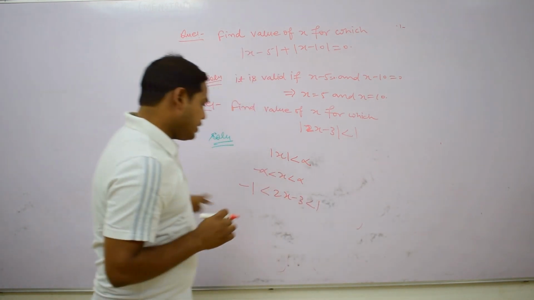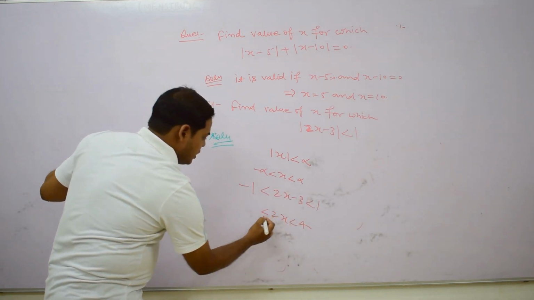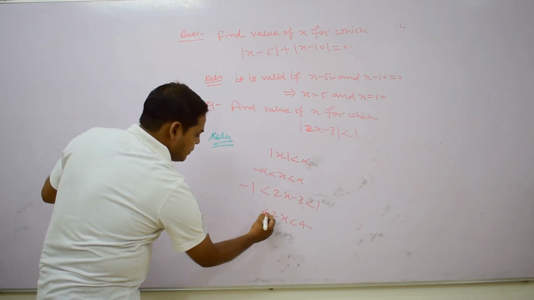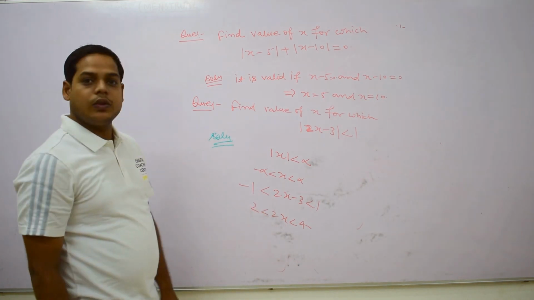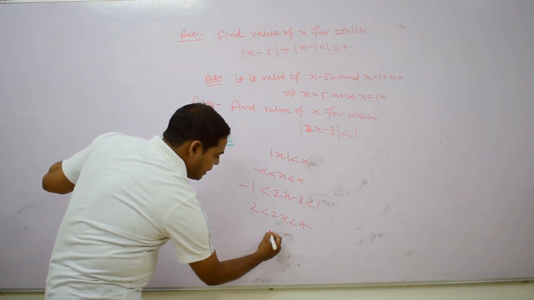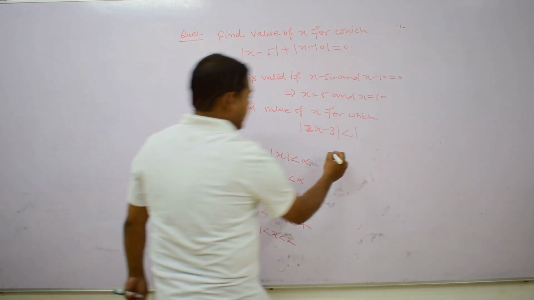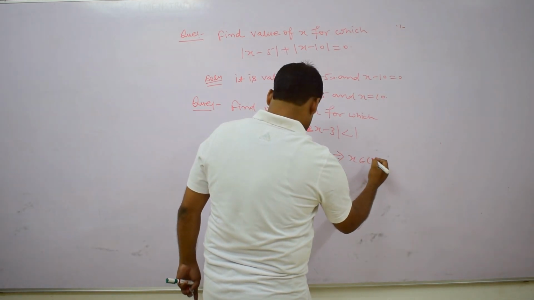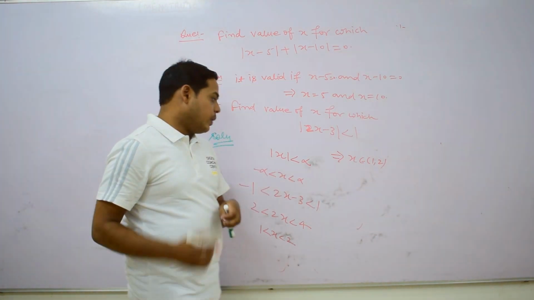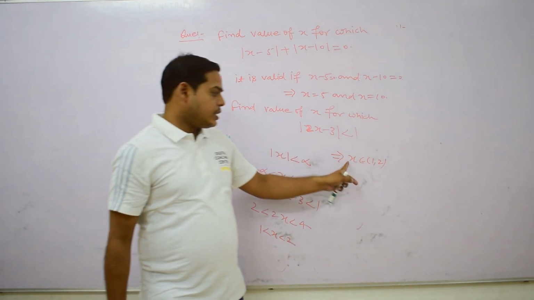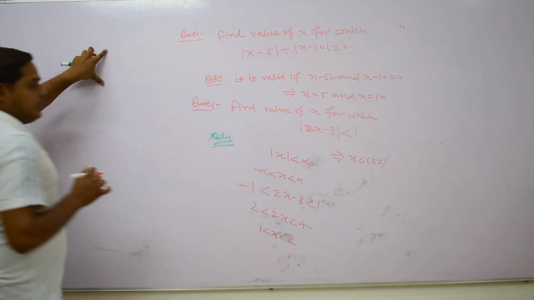If we add 3 in all these, we get 2 less than 2x less than 4. If we divide by 2, this implies that x belongs between 1 and 2. This is the open interval. So we find the value of x is between 1 and 2. What is the meaning of interval? Now, look here.